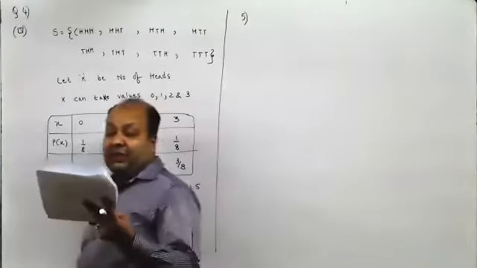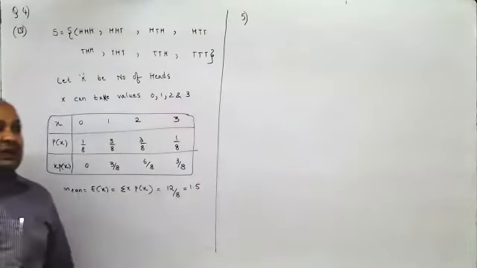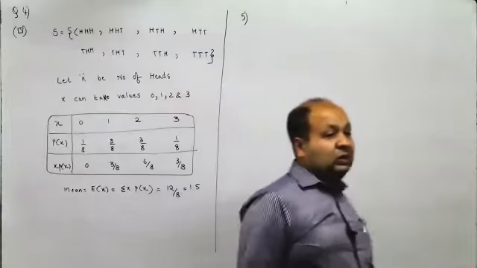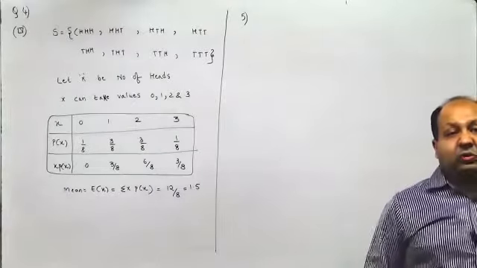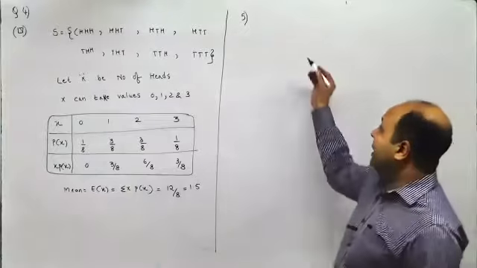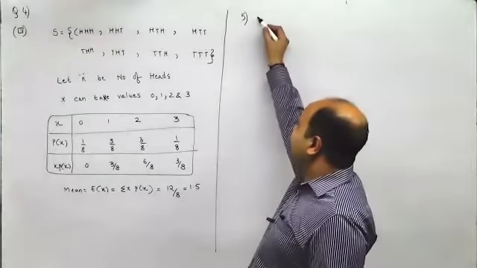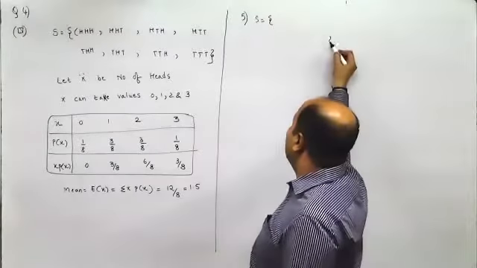2 dice are thrown simultaneously, if x denotes the number of sixes. So when 2 dice are thrown, you may get 6 in none of them, or one of them, or both of them. Now the sample space has 36 elements.